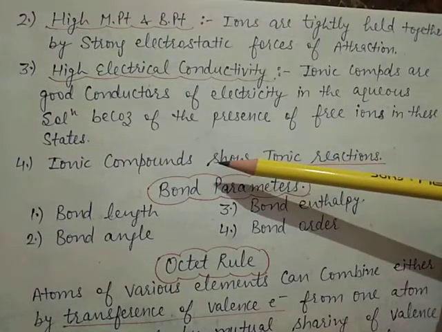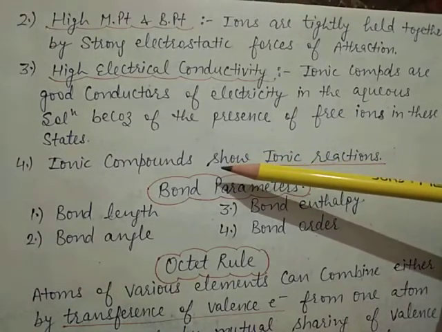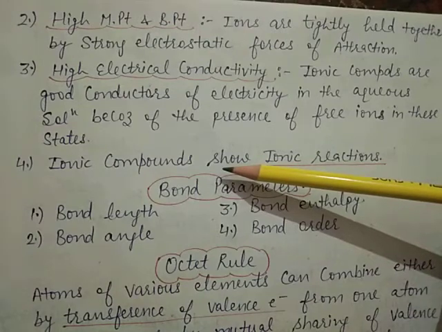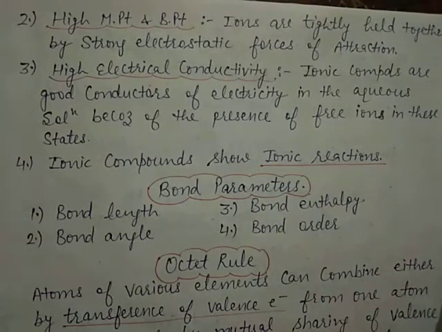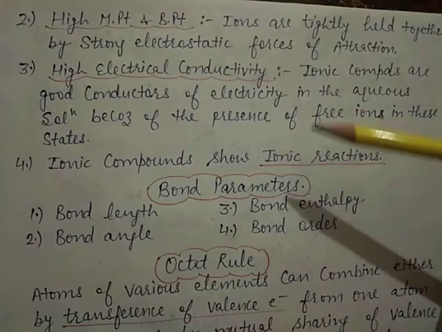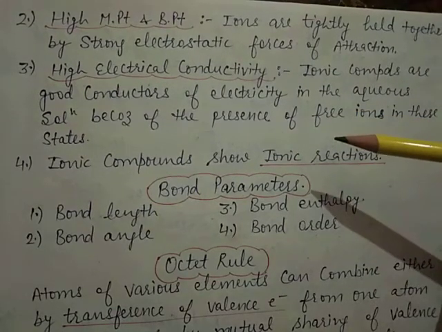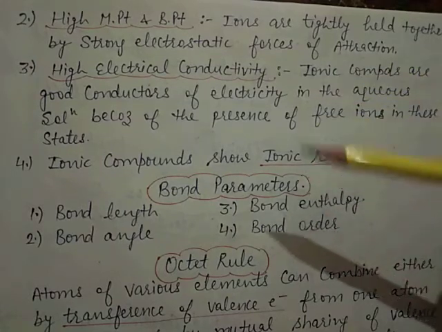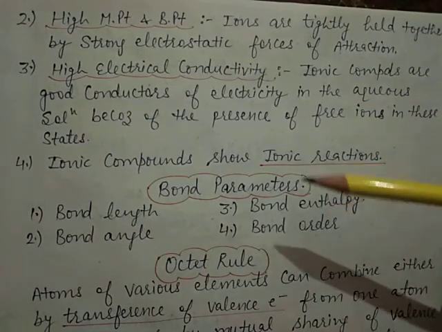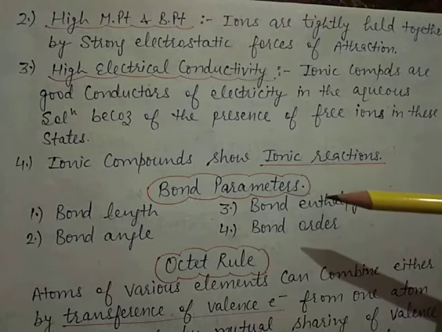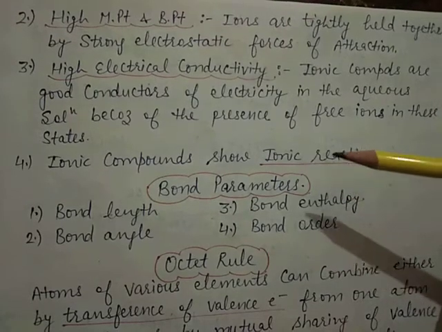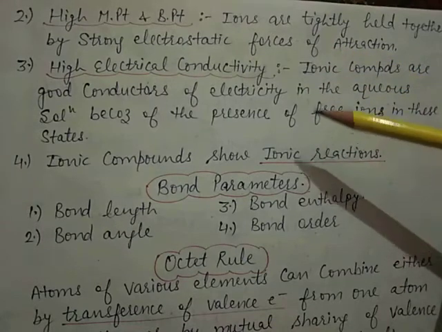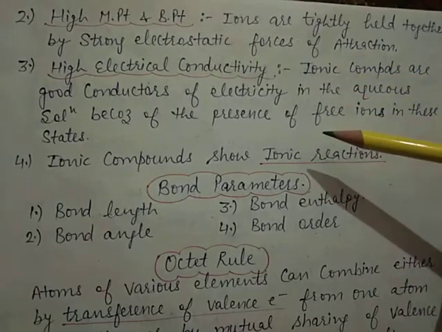Or you can take the fifth point, ionic compounds are non-directional. Non-directional means the ionic compound is surrounded by the oppositely charged ions which are uniformly distributed all around the ions. So all these are the properties of ionic compounds.